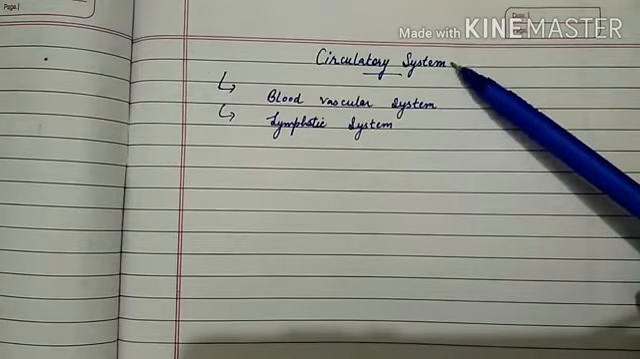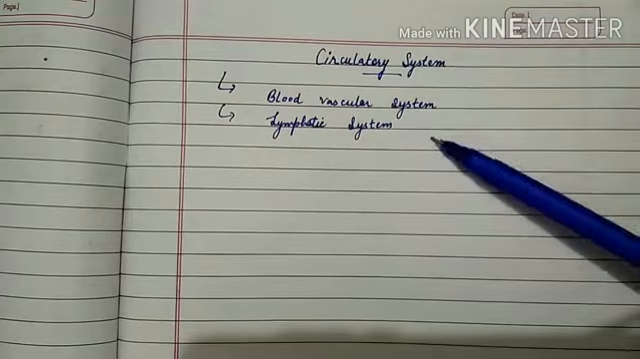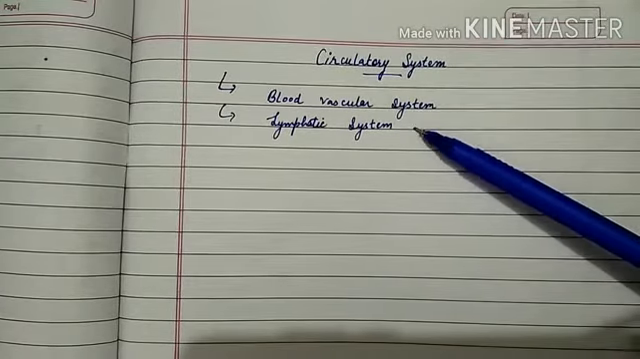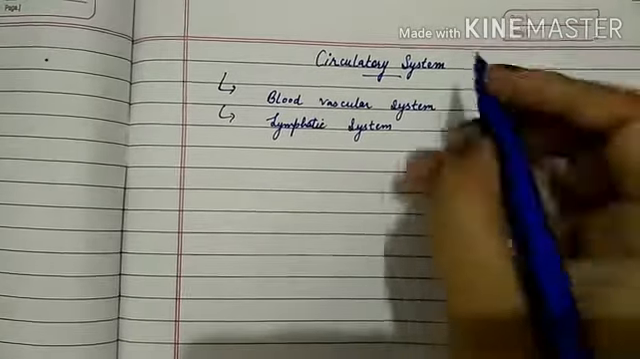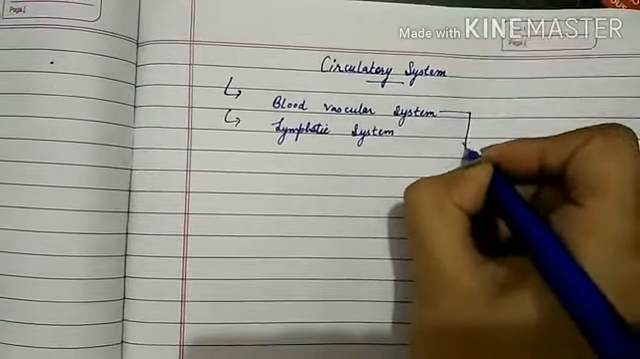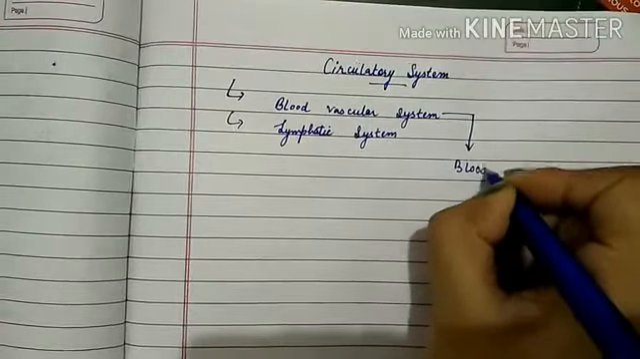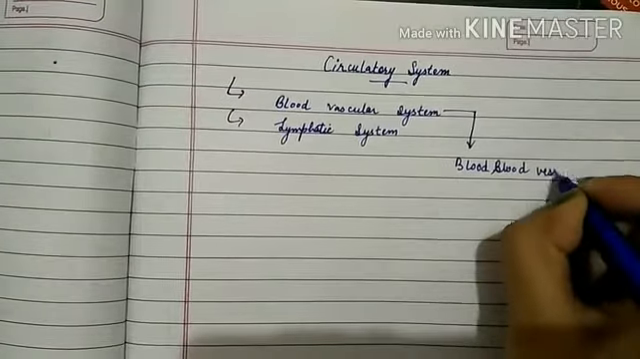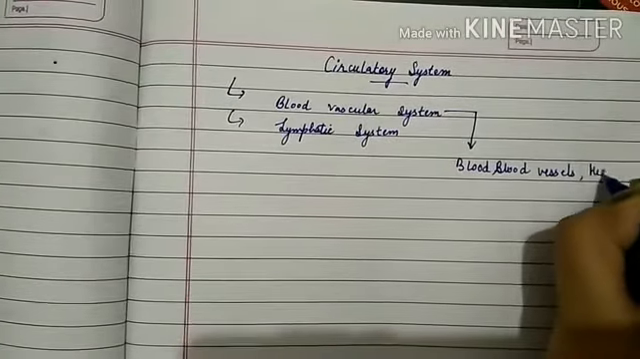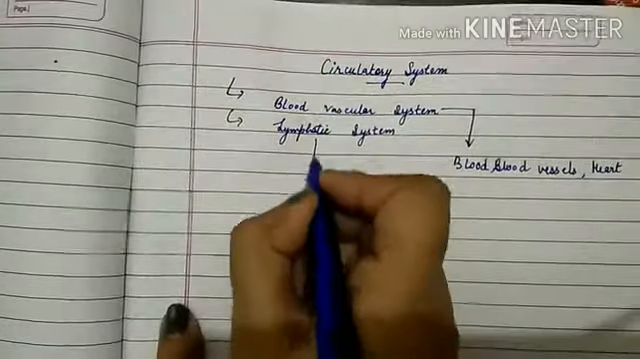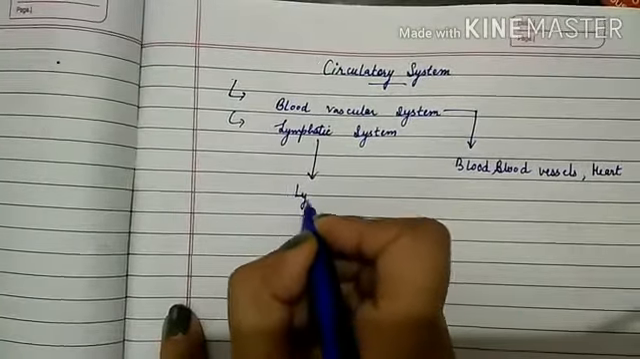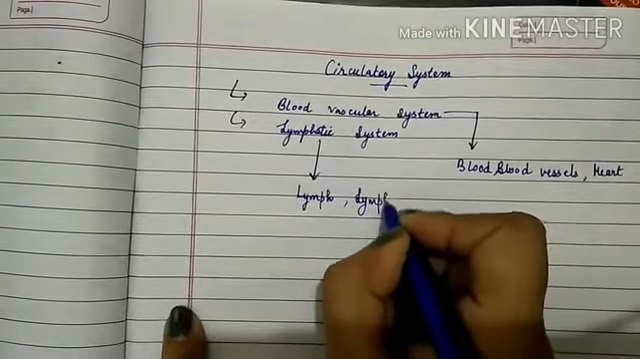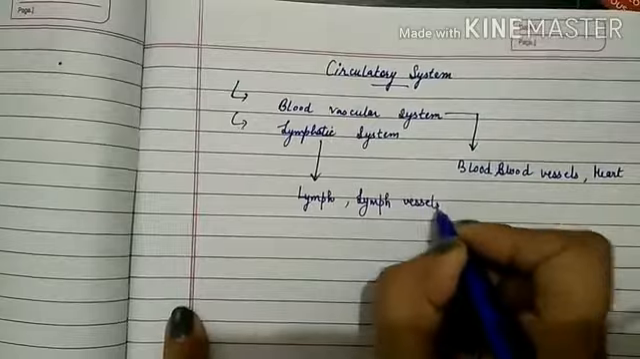So circulatory system in humans consists of two systems. First one is blood vascular system, then is lymphatic system. In blood vascular system, we will study about blood vessels and heart. And in lymphatic system, we will study about lymph vessels and lymph node.